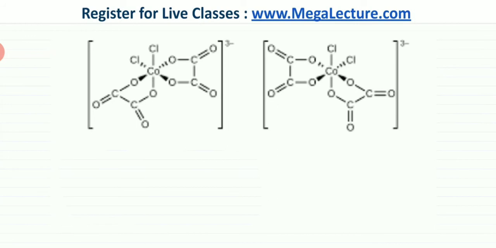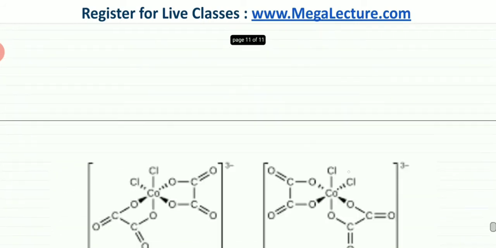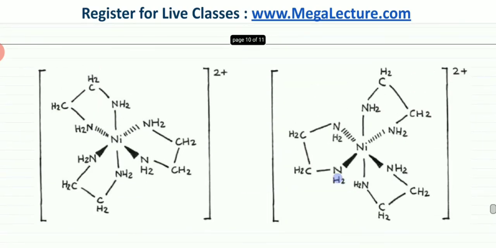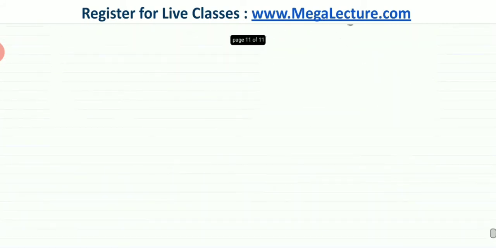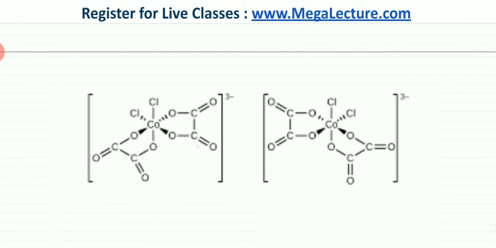So mirror images are formed either if you have three bidentate ligands in an octahedral complex, so they're going to be non-superimposable mirror images, or the other option is that you have two bidentate ligands, and on two sides they're the normal monodentate ligands. Even then, the molecules are going to be non-superimposable mirror images of each other, and they're going to be optical isomers.